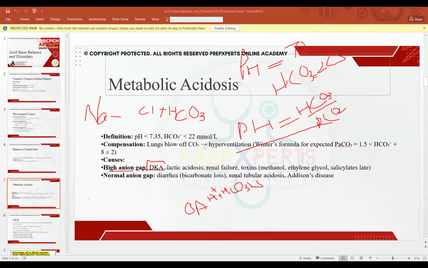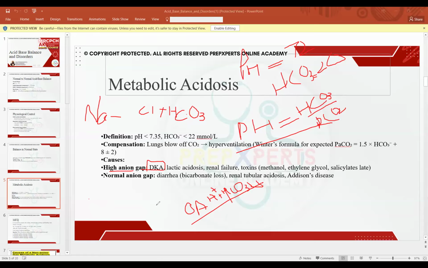high anion gap, and let us understand this one, DKA. We all know about diabetic ketoacidosis. We all know there is an insulin insufficiency in type 1 diabetes mellitus. So what happens in the state of fasting? The fat starts to break down and there is an increase in the ketones inside the body, and they are going to produce beta-hydroxybutyric acid. So what happens when this acid is being produced? It is going to bind the bicarb, and whenever it binds the bicarb, it is going to decrease or deplete the bicarb inside the body.